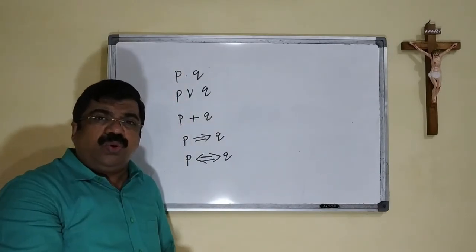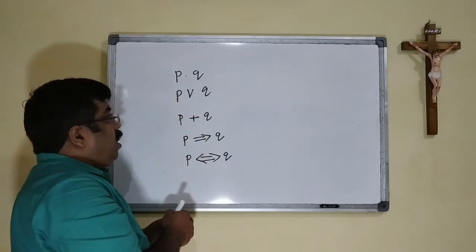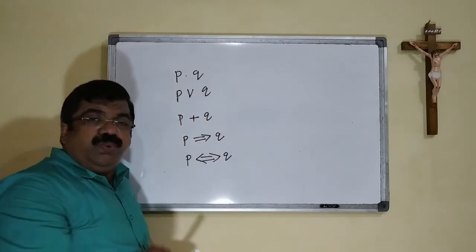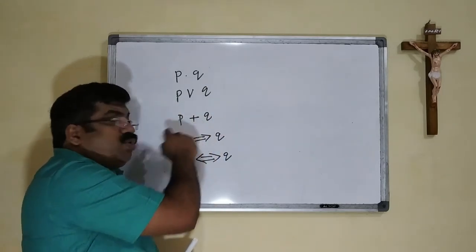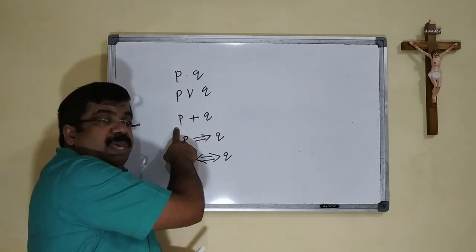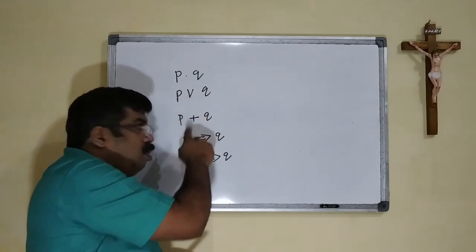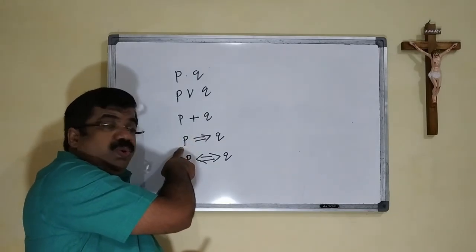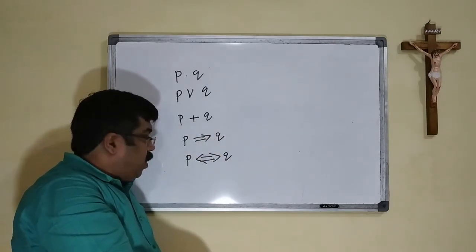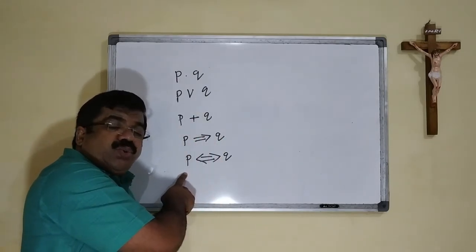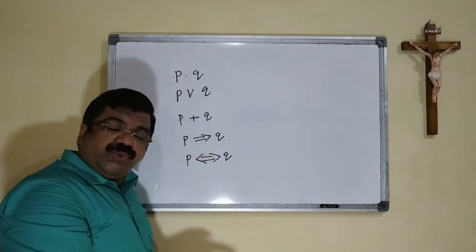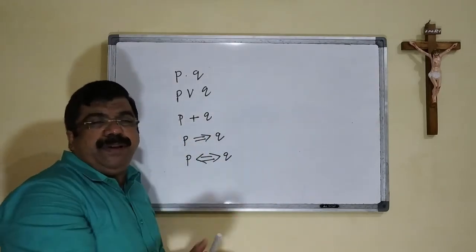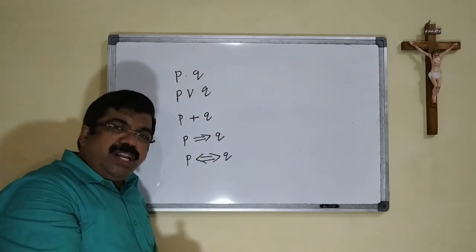The second one says either P or Q or both of them are true. Next also the same thing, either P or Q or both of them are true. If P is true, Q should be true. If and only if P is true, Q is true. So this is the way of reading these statements. I think it is very clear.